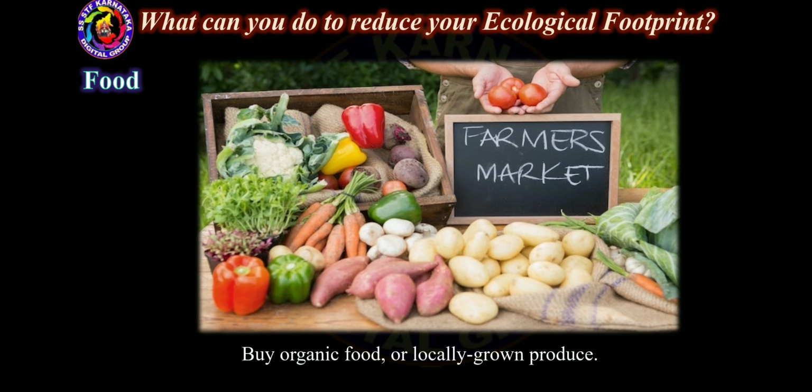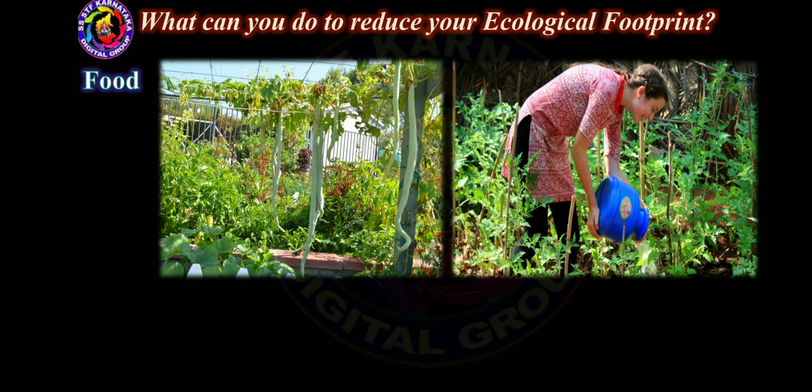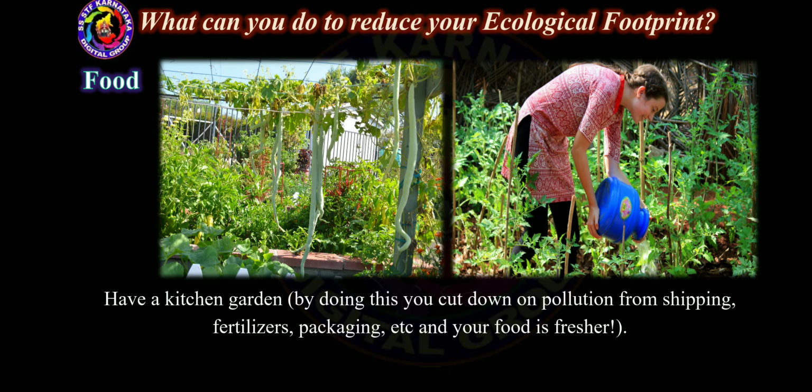While we are using food, buy organic food or locally grown produce. Have a kitchen garden. By doing this, you can cut down on pollution from shipping, fertilizers, packaging, etc. And your food is fresher.